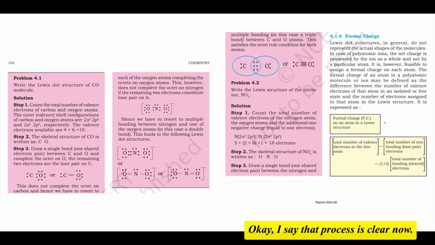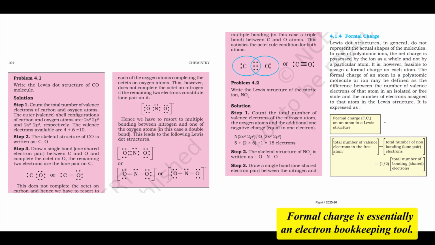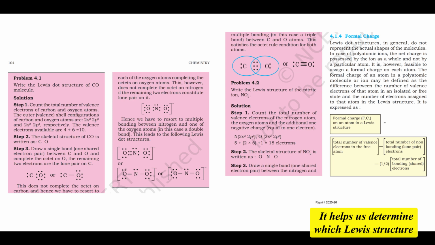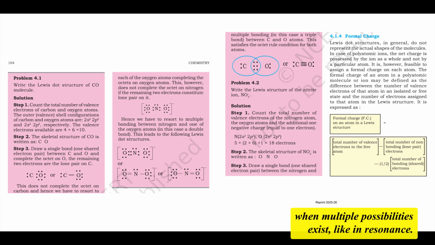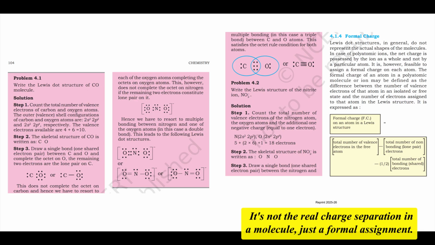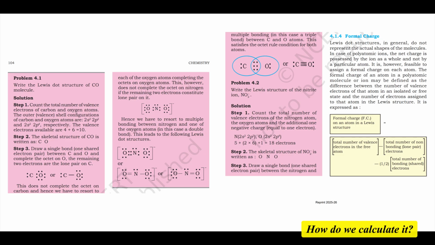Okay, I see. That process is clear now. What about formal charge? What is that used for? Good question. Formal charge is essentially an electron bookkeeping tool. It helps us determine which Lewis structure is likely the most stable or lowest in energy when multiple possibilities exist, like in resonance. It's not the real charge separation in a molecule, just a formal assignment. So it's like accounting for electrons. How do we calculate it?